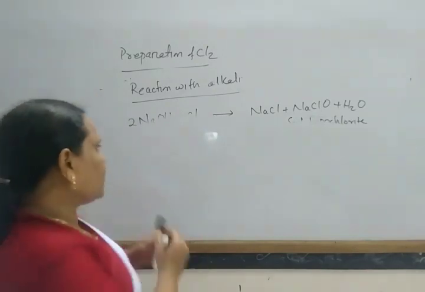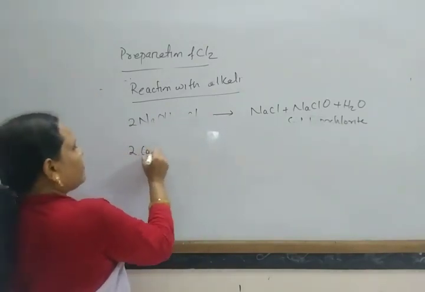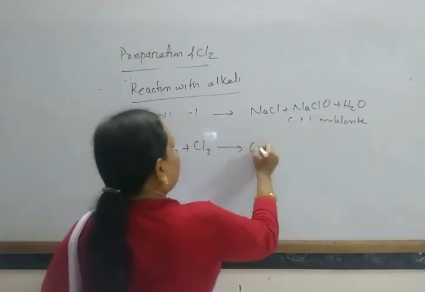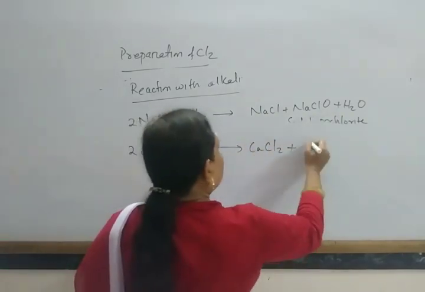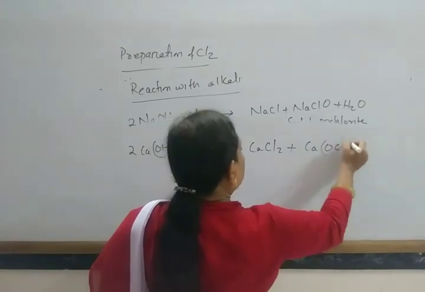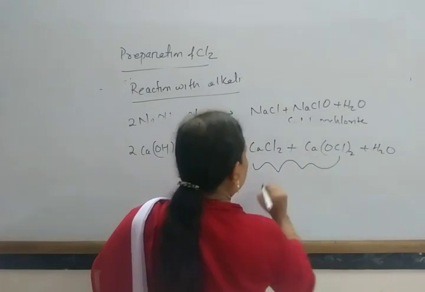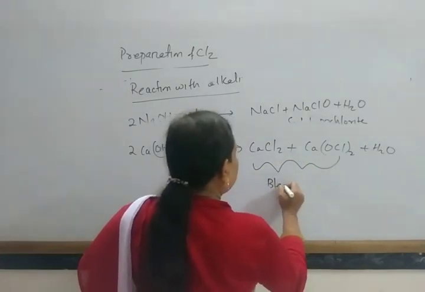Similarly, chlorine reacts with slaked lime, Ca(OH)2 plus chlorine, giving CaCl2, Ca(OCl)2 plus H2O. This mixture is known as bleaching powder.